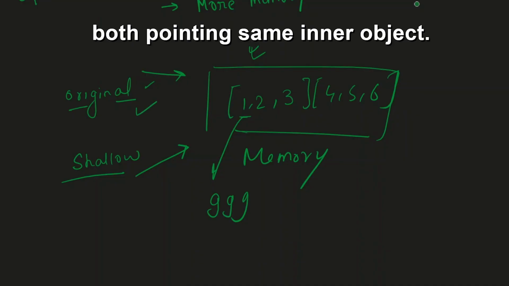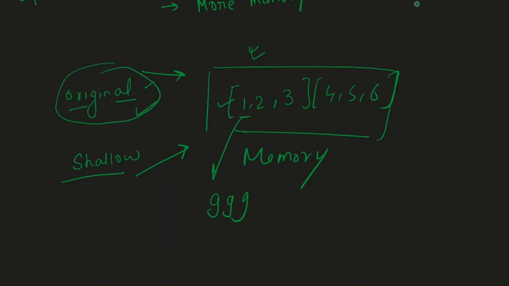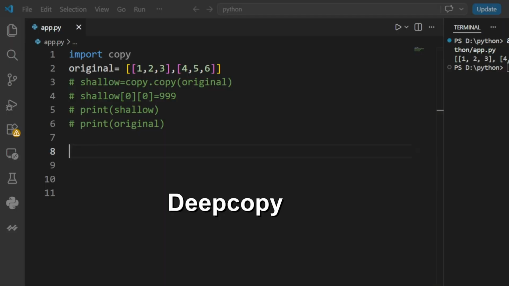That's why when we printed the value of the original list, its value also got changed, despite the fact we changed it for the shallow copy only. So that is the concept of shallow copy in Python. Let's quickly see the practical implementation of deep copy also.